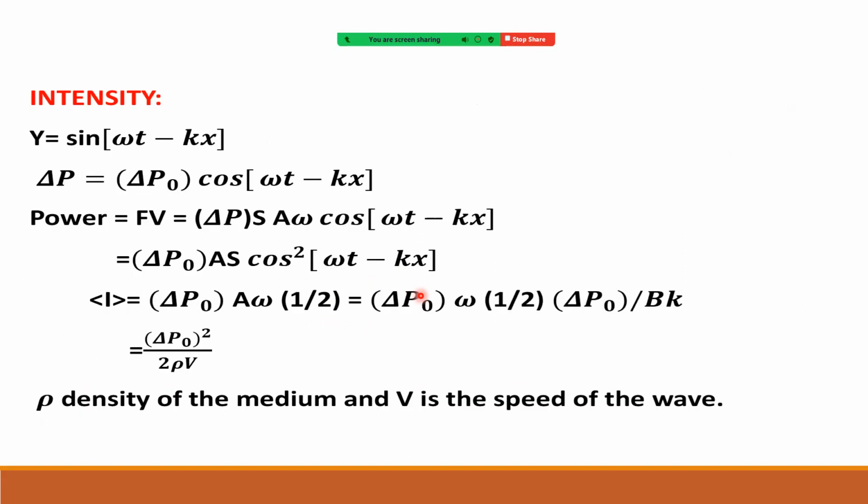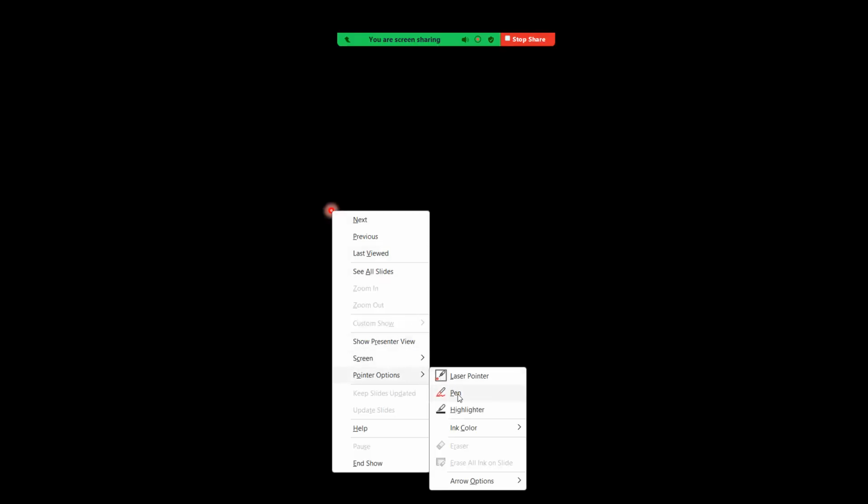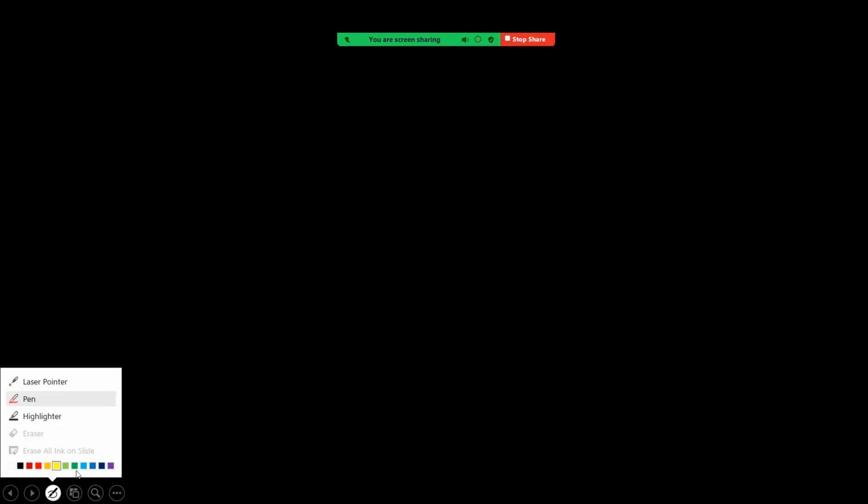Yeah, next one is intensity. So how do we calculate intensity now? We know that intensity means energy per unit area per unit time, right? Now see how we calculate that. Intensity we want to calculate. First calculate power. Power equal to F bar dot V bar.